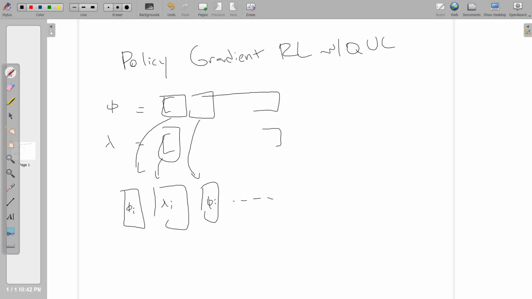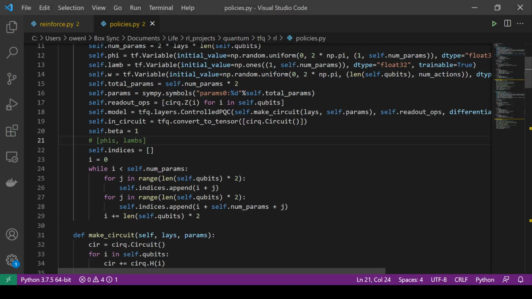What I have is, I know that we're going to alternate layers, so I'm telling you the indices, and we'll see how this comes in. If we concatenate them, putting the weights one after each other, this is the total number of parameters. We want the first part of these, and then the first part of these, and the middle part of these, and the middle part of these, and so on. So I can just say the indices that we can then gather later are these alternating ones. We gather some from the first set, then some from the second set, and then go through repeatedly.